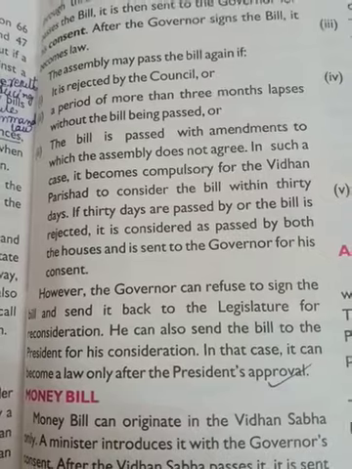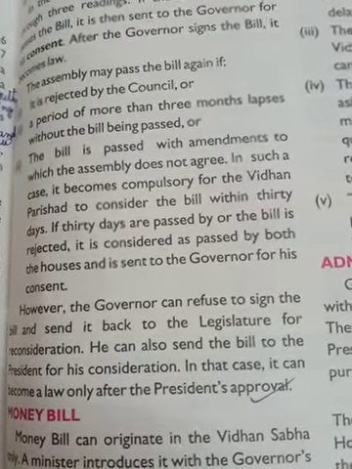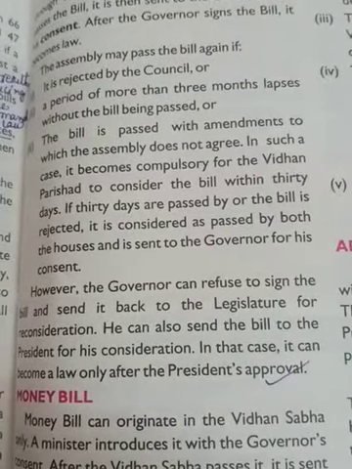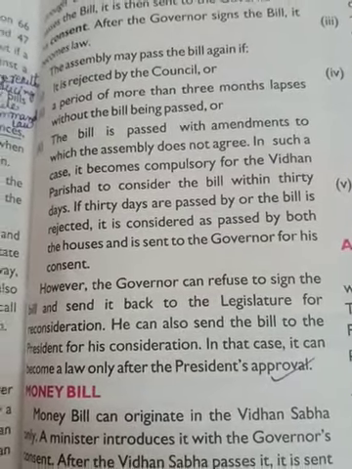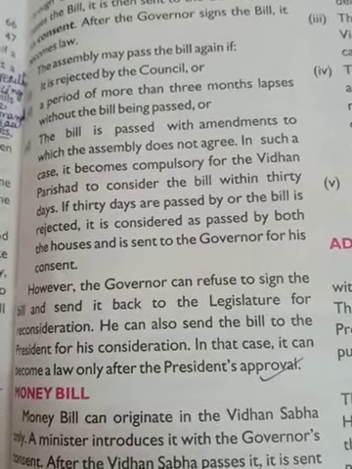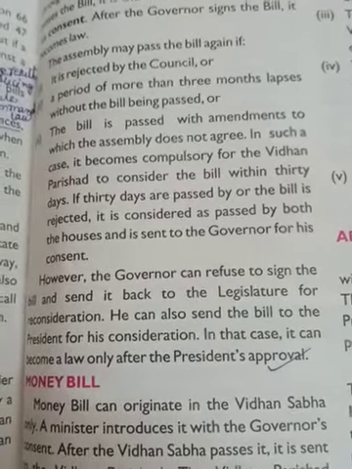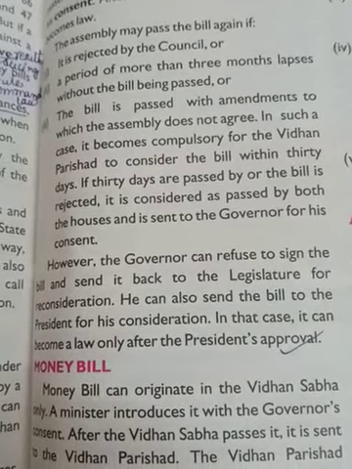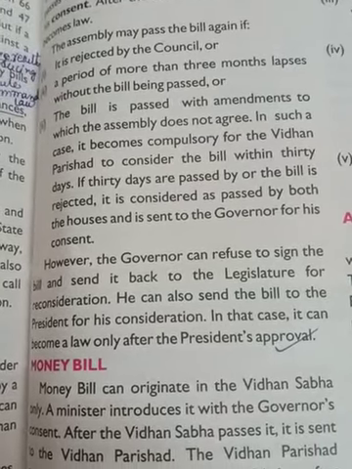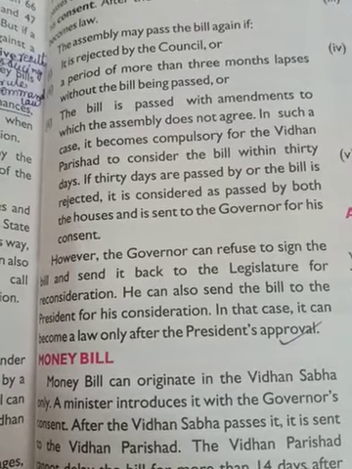So suppose 3 months have passed and it is not signed by the governor, it has not been sent to the legislative council, then the legislative assembly can pass that bill. Third, the bill is passed with amendments to which the assembly does not agree. In such a case, it becomes compulsory for the Vidhan Parishad to consider the bill within 30 days.